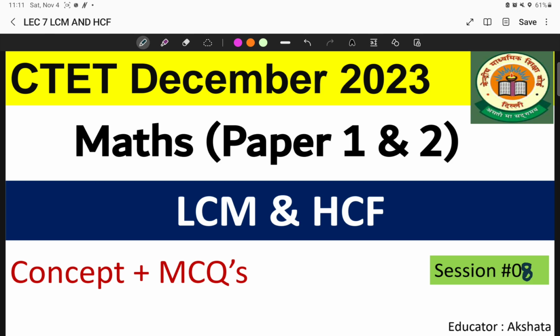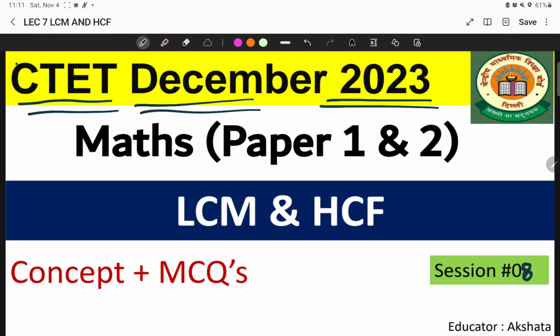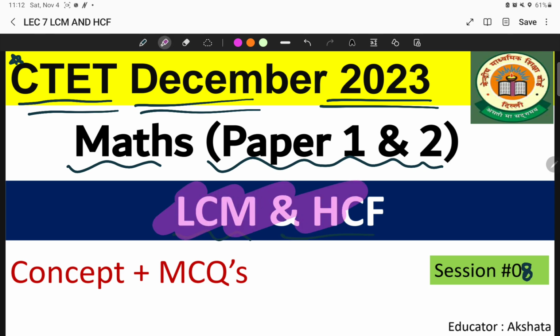For your upcoming CTET December 2023 examination, Global Online application has come up with a complete course where we'll be discussing the whole syllabus of the CTET examination. In today's lecture, from the Mathematics Paper 1 and Paper 2, I have taken an important topic named LCM and HCF. So we'll be discussing in detail the questions of the LCM and HCF.